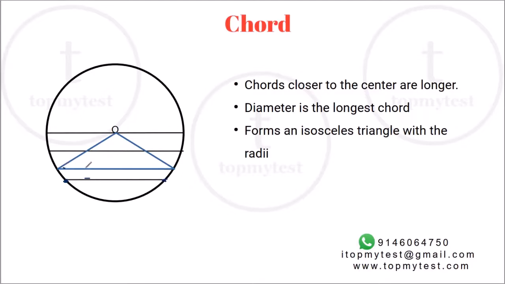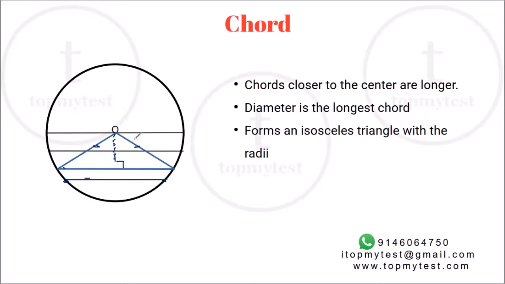For any chord, because you will have two radii bounding it, this will form an isosceles triangle, and if you drop a perpendicular that will bisect it, you can use the Pythagoras theorem straight away. Very widely used in questions which come up in CAT and other exams.